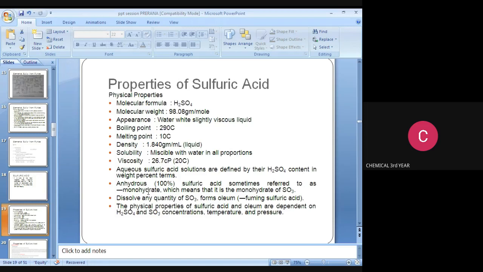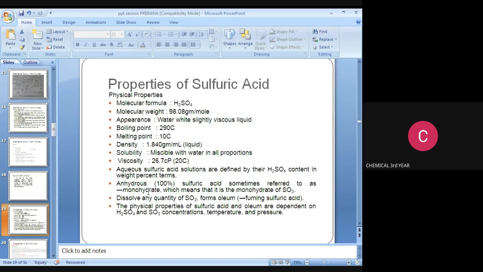Aqueous sulfuric acid solutions are defined by their H2SO4 content in weight percentage terms. Anhydrous 100% sulfuric acid is sometimes referred to as a monohydrate, which means it is the monohydrate of SO3. Dissolving any excess quantity of SO3 forms oleum.